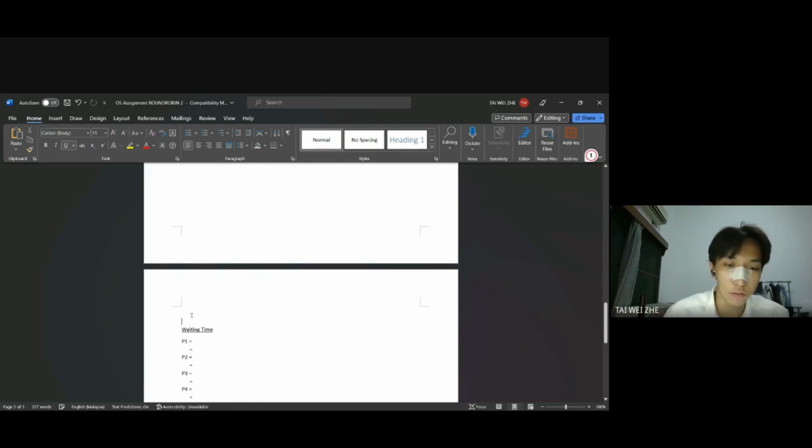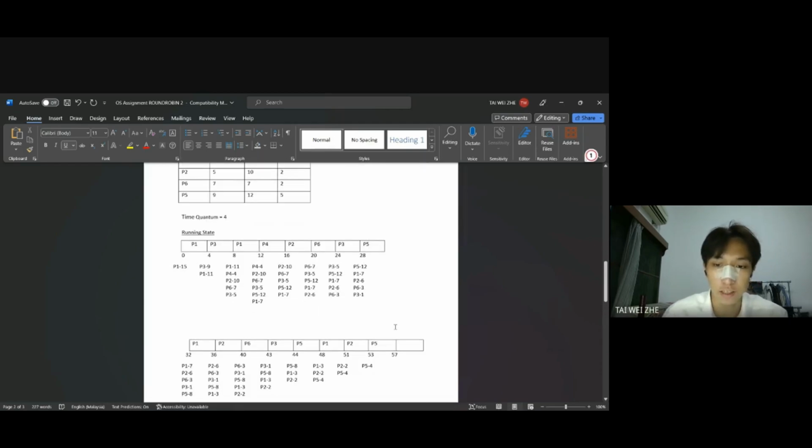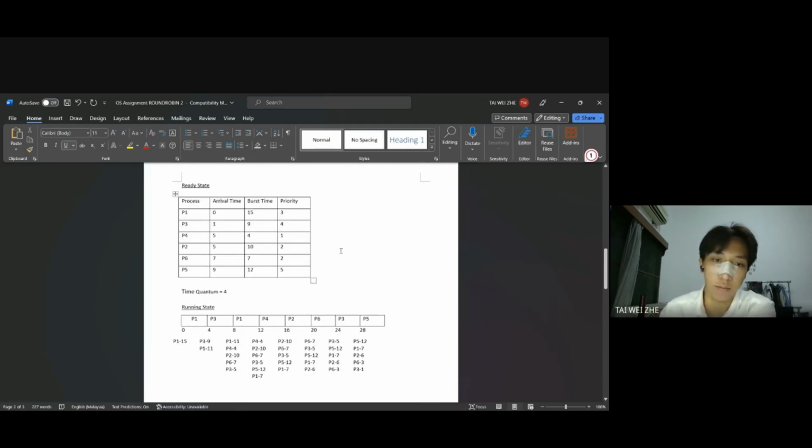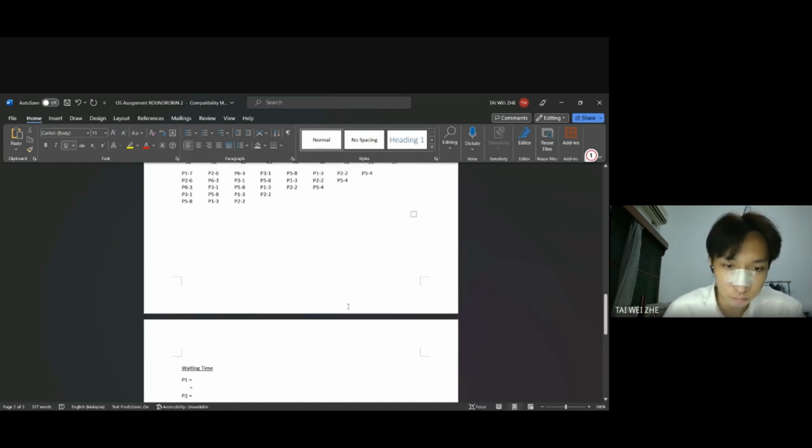We are going to do the waiting time. And now we count for the answer. We will make sure the answer is correct or not. So we count all the burst time. So 15, 9, 4. Then we add the burst times 7 and 12. And now the answer is 57. So the answer is 57. Okay, it's correct. Okay, we do the next step.